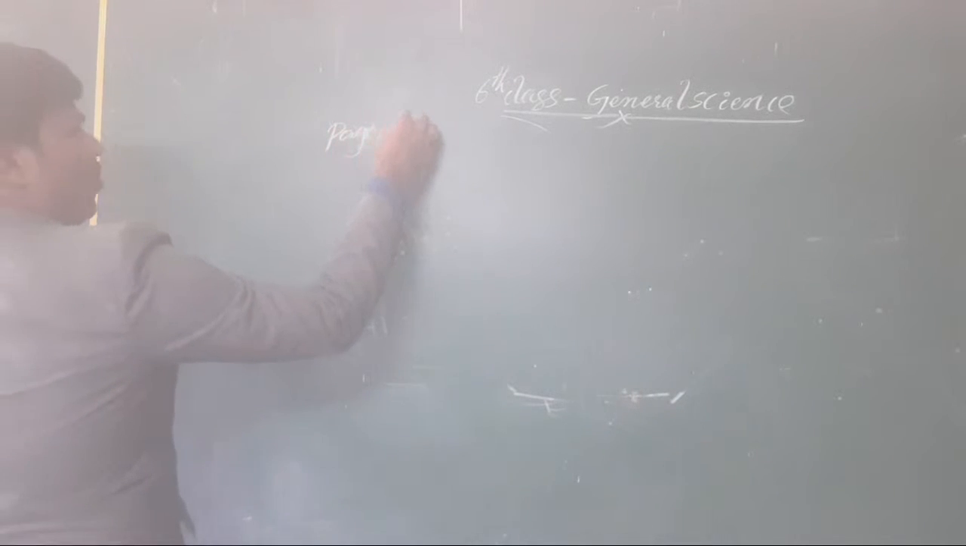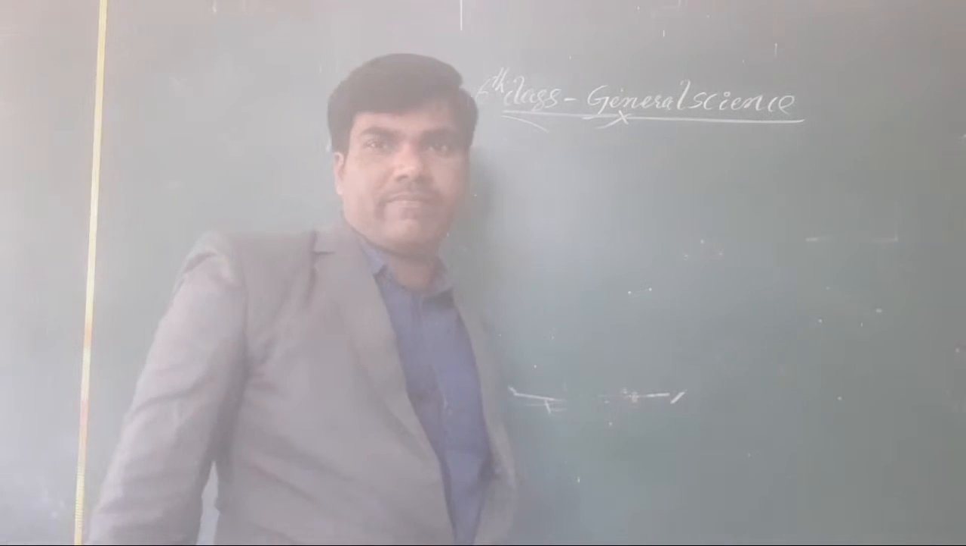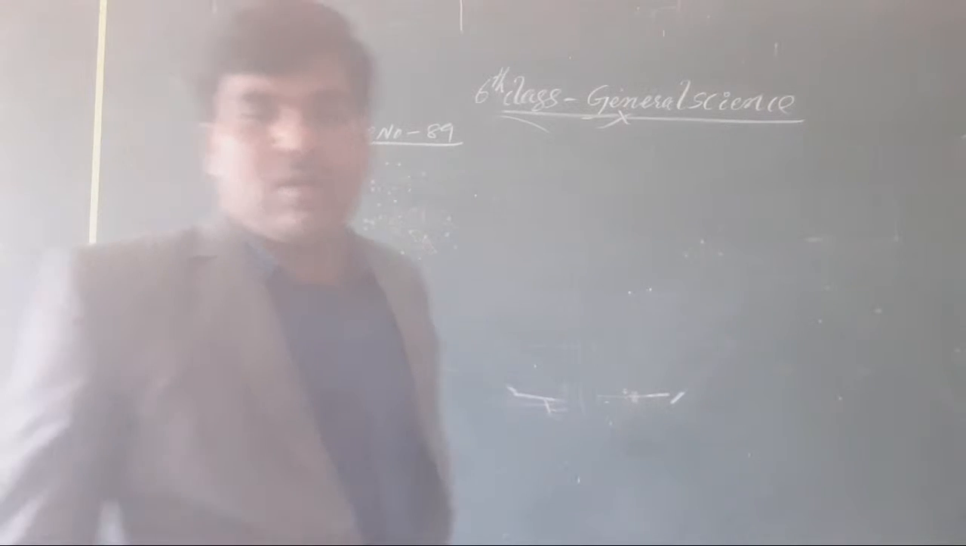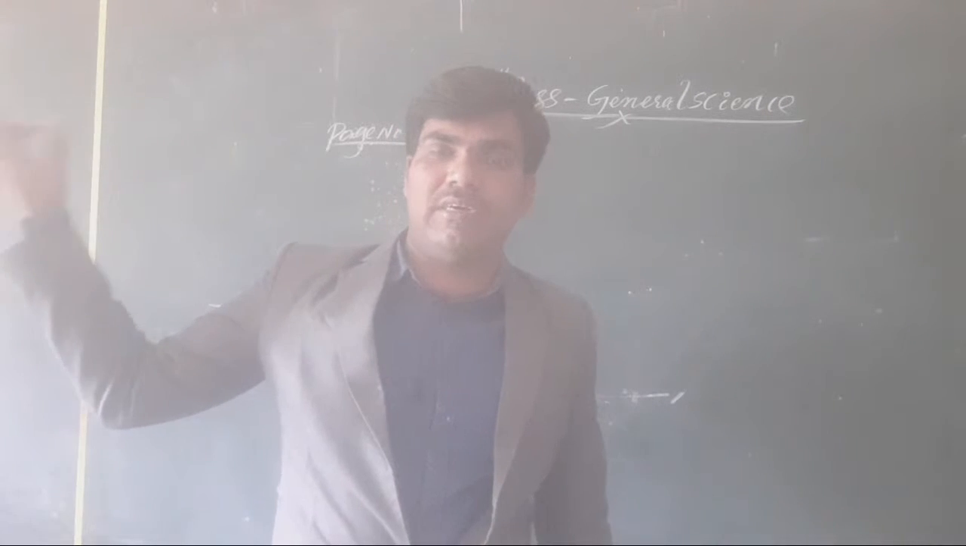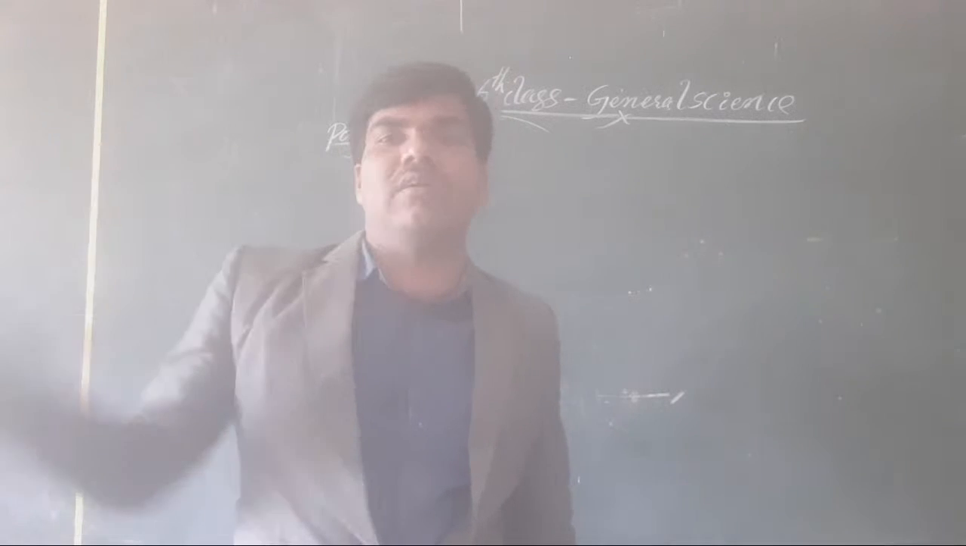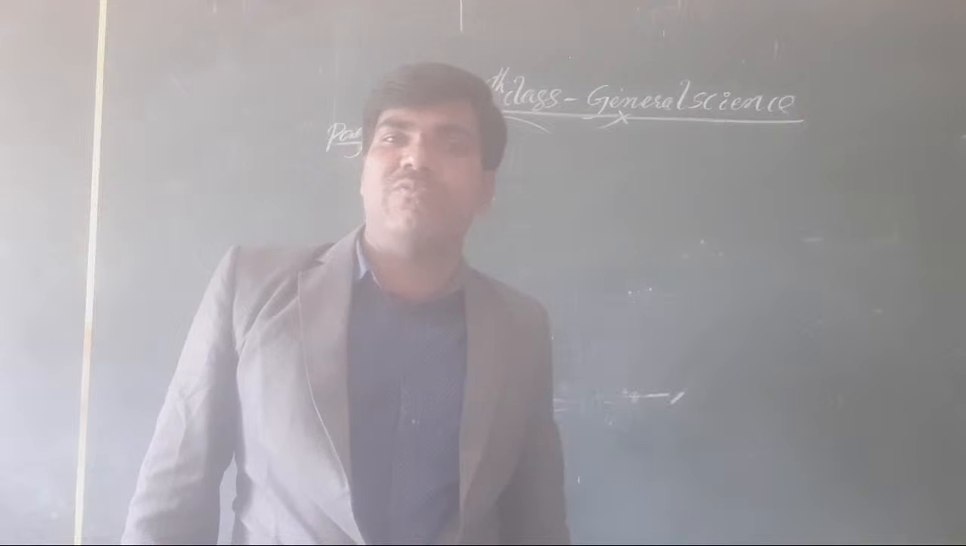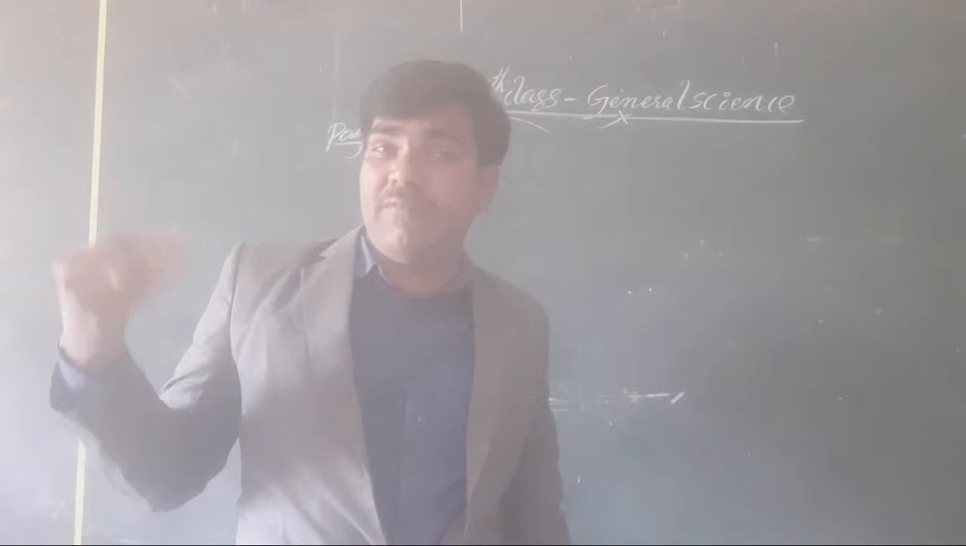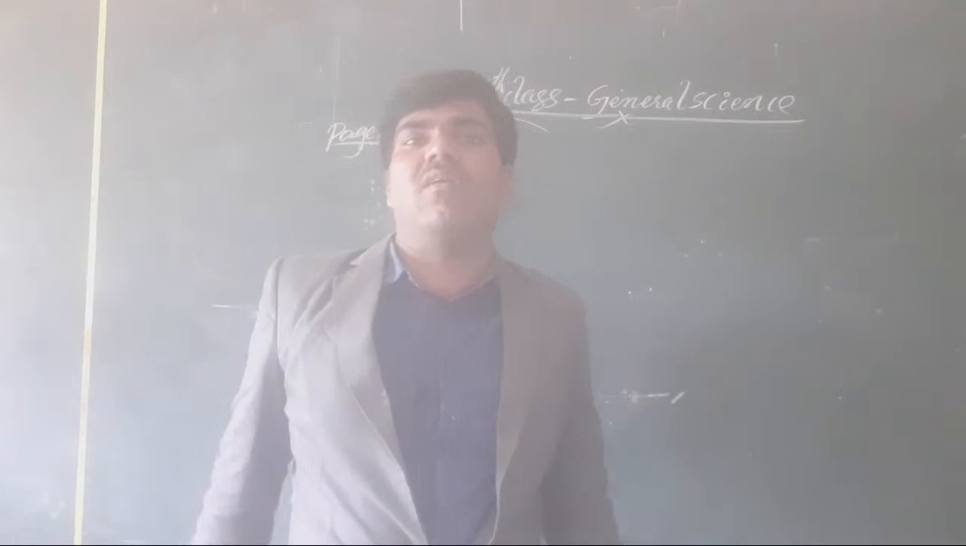Okay, the page number is 89. Page number is 89 here, all the students. Here we consider big trees like a banyan tree or the tamarind tree. These all contain a lot of food. That food is utilized, which is prepared by the leaves, and they grow like that. Clear or not, all the students?